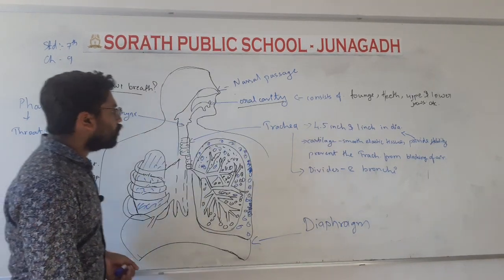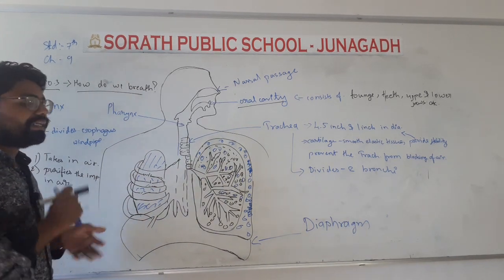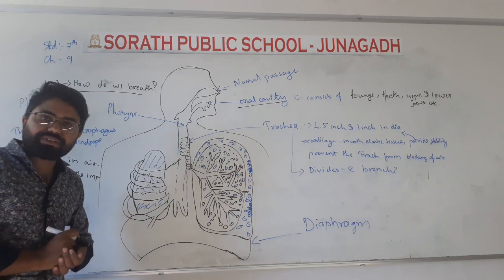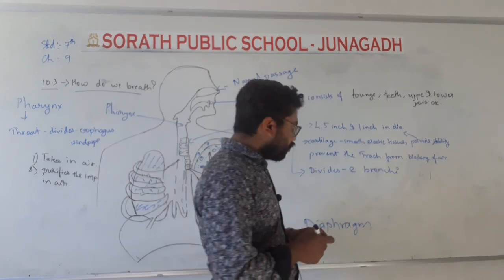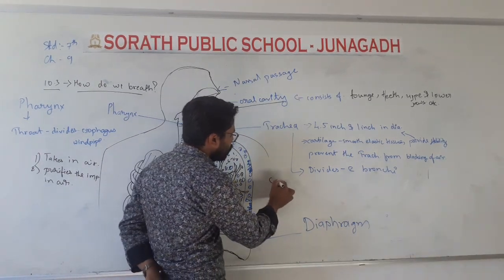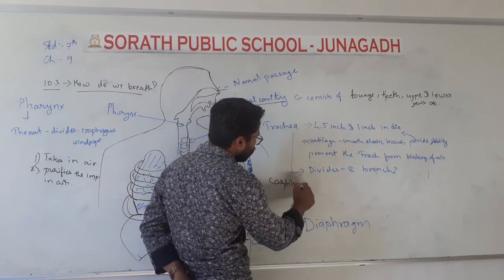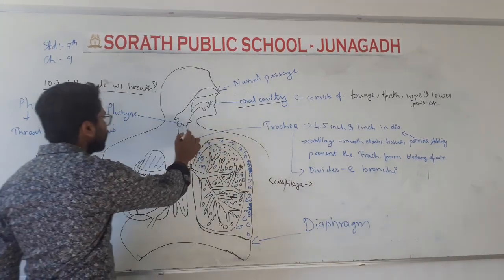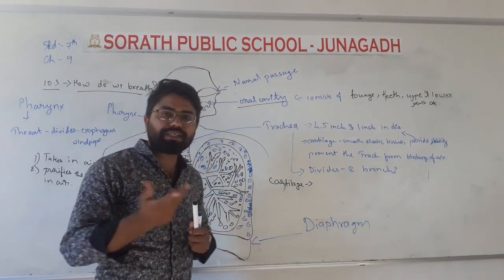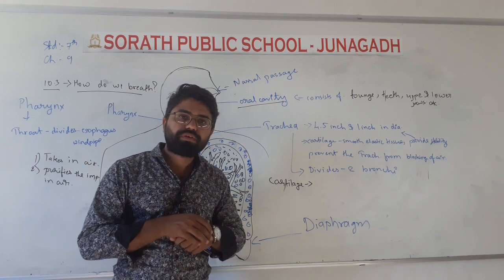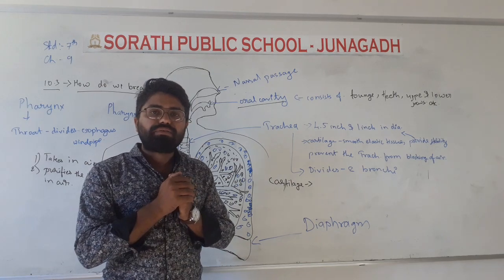Now in that also, this trachea is made up of a cartilage. Now what do you mean by a cartilage? This trachea is covered by the cartilage. Now cartilage is a plastic type tissue which is movable in each and every direction.